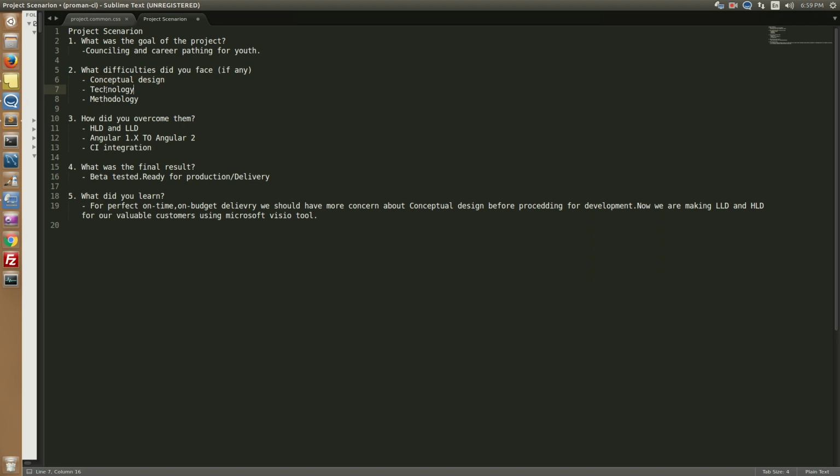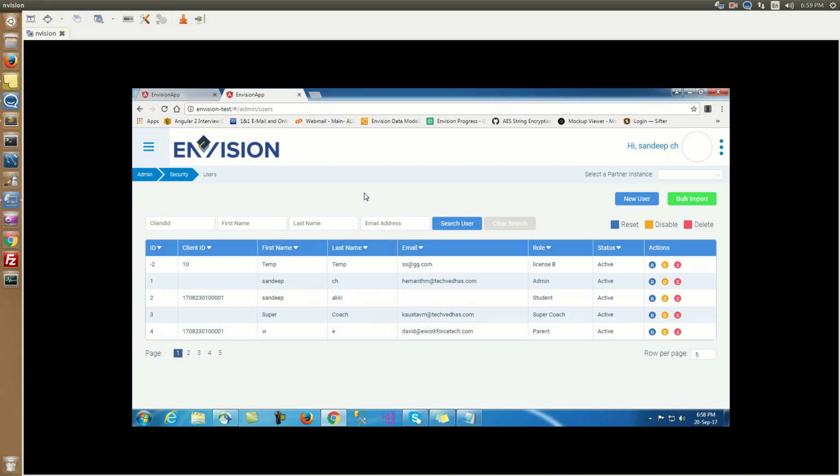The second thing is technology, concerning speed issues. Now, what kind of technology issues did we face? First of all, this site was made in the Angular 1.x versions, and in 1.x we faced many issues when it came to market usability, and we faced many usability issues in Angular 2 and 4.